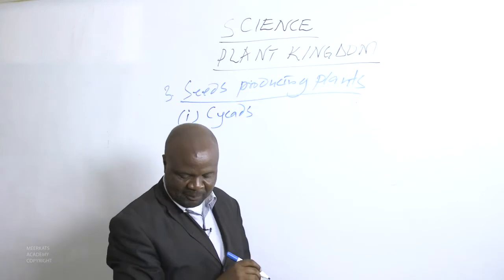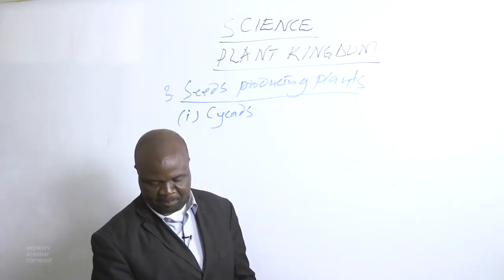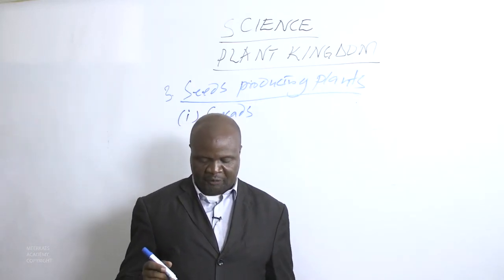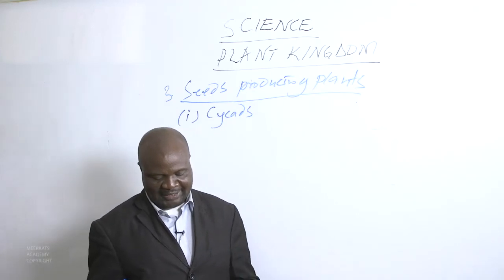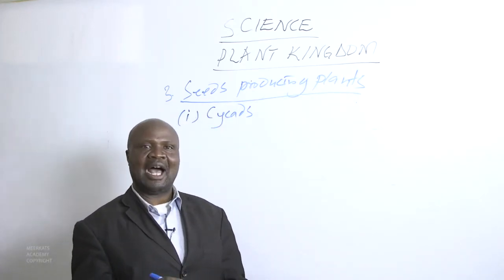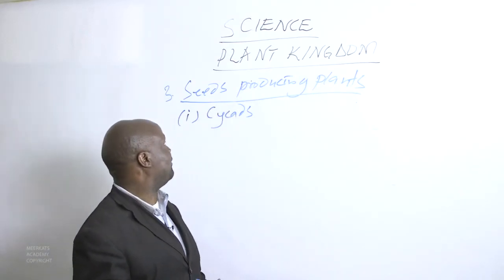With the cycads, they have separate male and female plants. The male plant produces pollen in cones. The female cone produces a seed and provides some protection for the seed as it develops. That is how the cycads are.